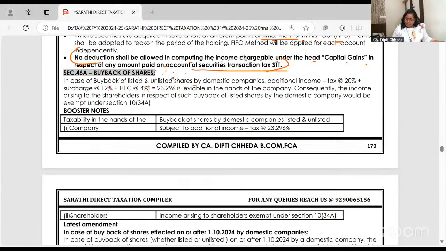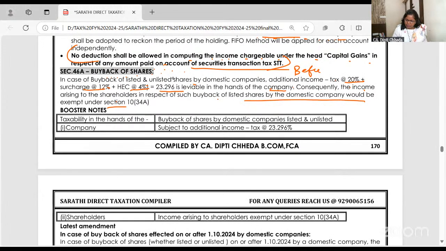Okay, let's do one thing. I'll give you notes also, but before that first you all write down. First read from here. Buyback of shares, listed or unlisted, by a domestic company: additional tax 20%, surcharge 12% on tax, cess 4% on tax plus surcharge, 23.296% is paid by the company. Consequently, in the hands of the shareholders, buyback is exempt under section 10(34A). This was the story before 23rd July 24.